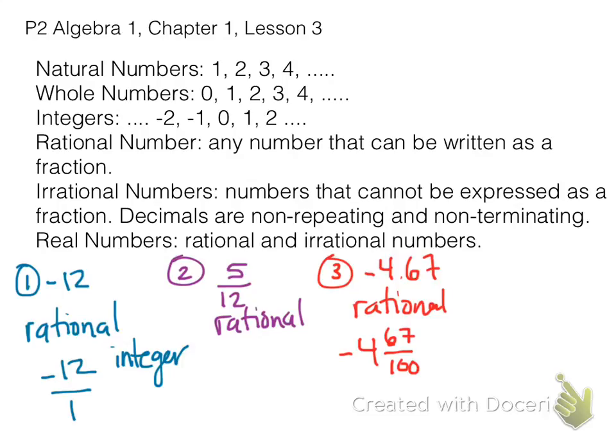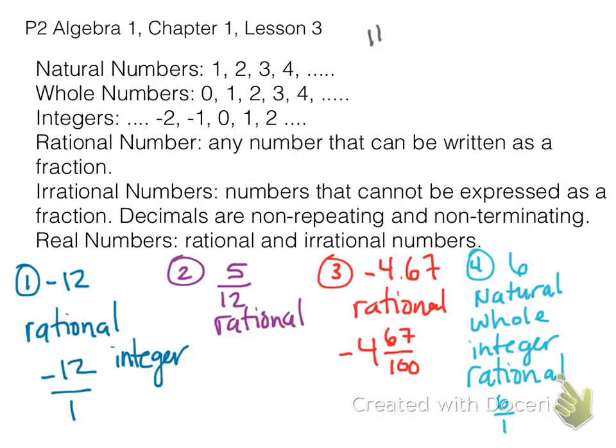The example for number 3, -4.67, is rational because this decimal can be expressed as a fraction. If the decimal didn't stop and it didn't repeat, it wouldn't be able to be written as a fraction, and then it would therefore be an irrational number. But since it can be written as a fraction, it is a rational number. Last example is 6. Already did it. 6 is everything.